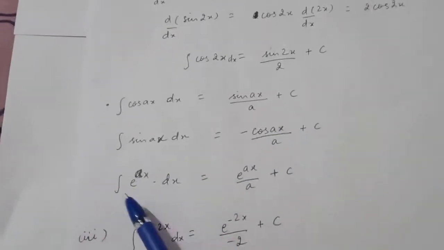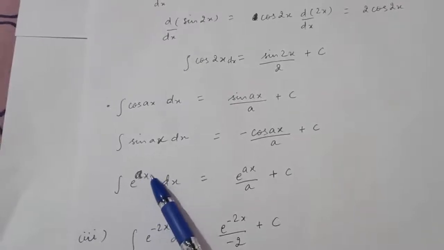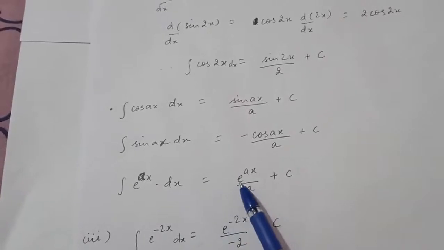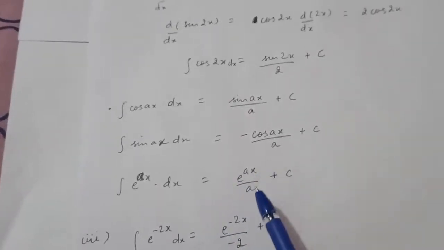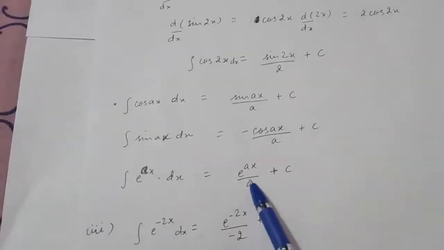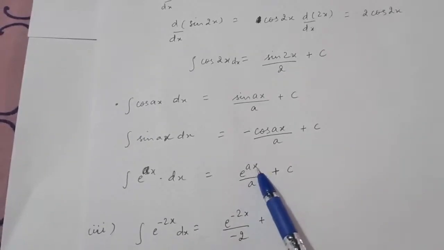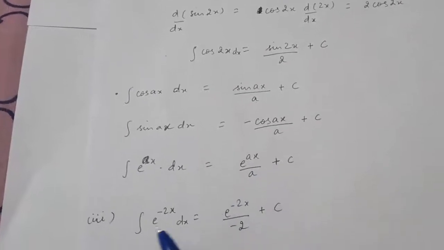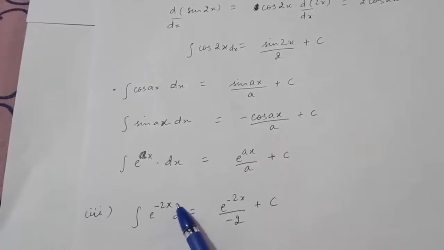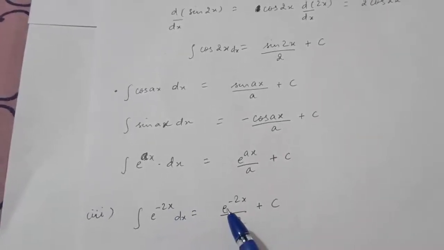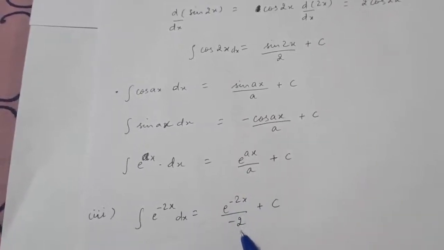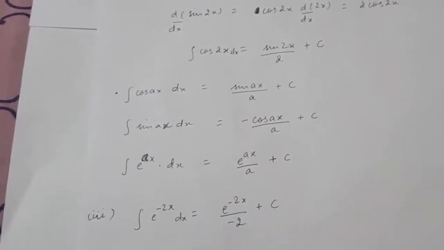Now, integral of e raised to the power ax with respect to x is equal to e raised to the power ax upon a plus c, right? Divide it with the constant which is multiplied with the x, right? Now see, for example, if you have to find the integral of e raised to the power minus 2x with respect to x, so it will be e raised to the power minus 2x upon minus 2 plus c. Clear?